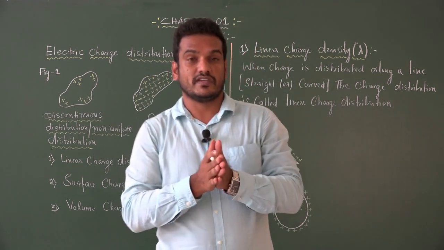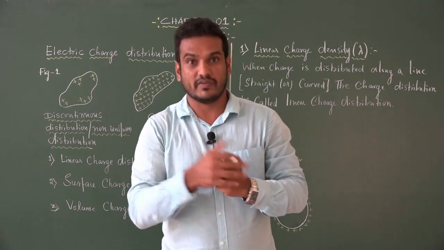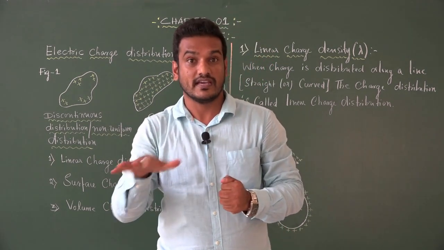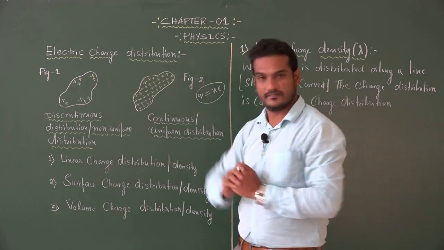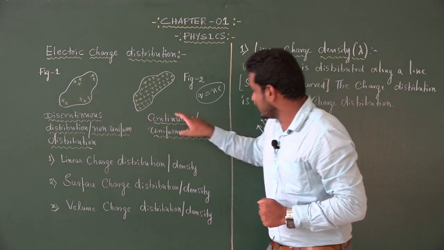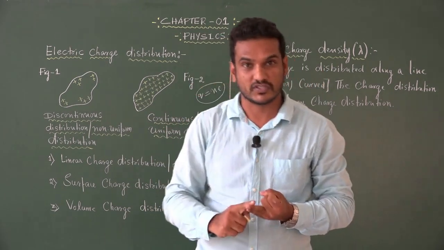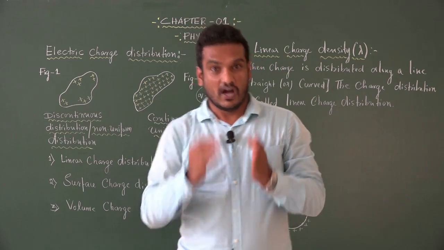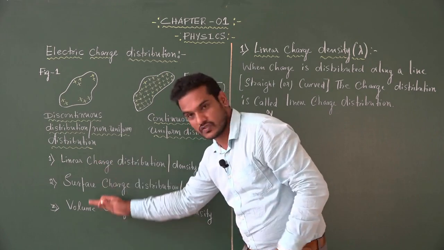So, in this situation, we assume the charge on a charged body is distributed uniformly like this. The continuous distribution of a charge may be one-dimensional, two-dimensional or three-dimensional. According to that, we have three types of distribution of charge.